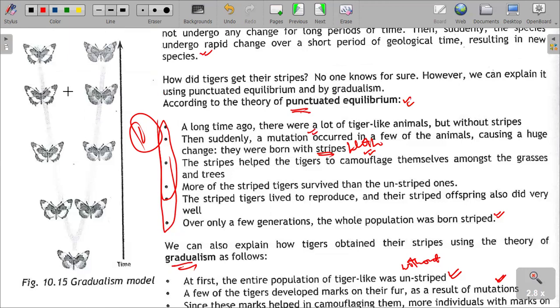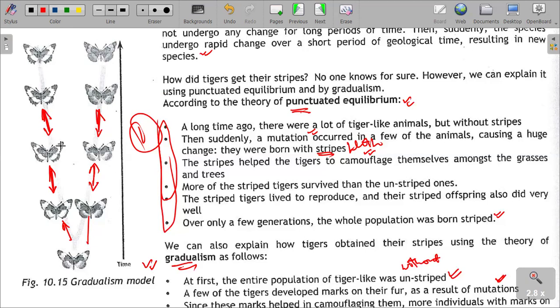In this respect, we have a graph that is also a model used to illustrate gradualism. So in gradualism, as you can see, evolution is taking place microscopically. As you can see, the time periods are short. Over a short period of time, there are changes which might be unnoticeable, but they are so gradual or microscopic.